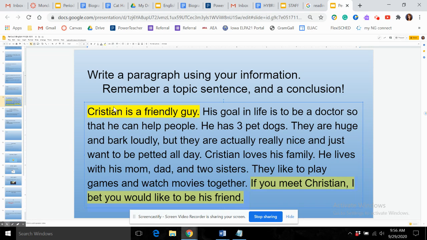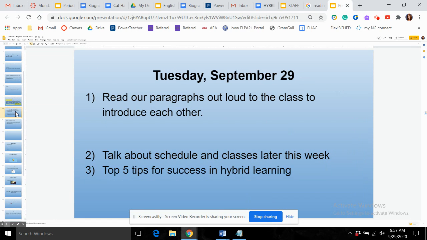You need to write your paragraph on the same Google Doc or piece of paper where you have your questions and answers. You will turn this Google Doc in by sharing it with me, or if you did it on a piece of paper, you will turn in the piece of paper on Wednesday. For today's class, the students will read their paragraphs out loud to the class to introduce each other. You will do this on Wednesday when you come back to school.